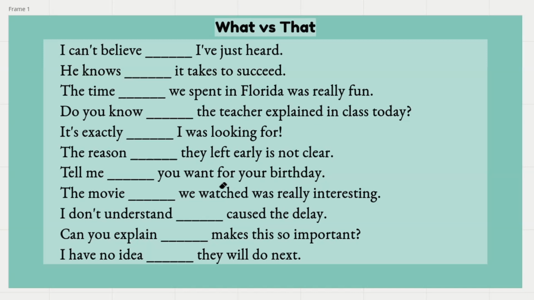So, that can be omitted from a sentence, and the meaning of a sentence won't be lost, so keep that in mind. But you can't do that with what. You can't omit what from a sentence. But you can actually use some other words instead of what. Let's look at our examples.